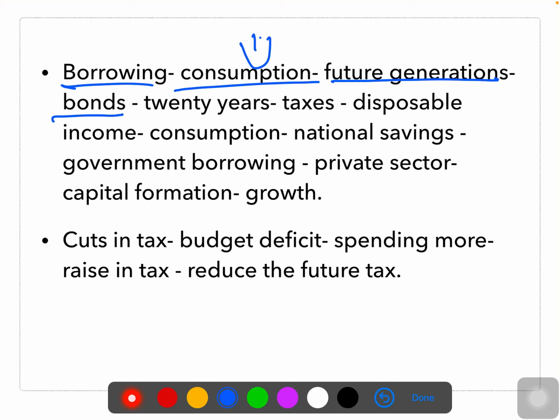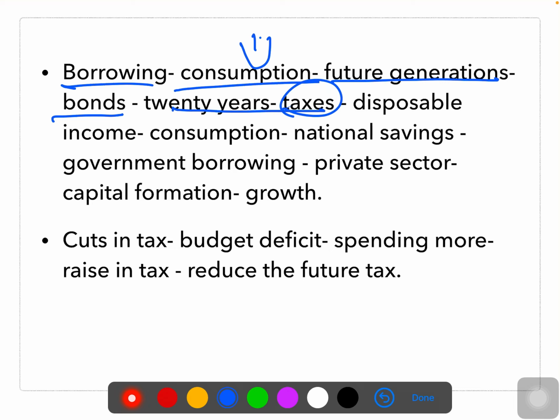It may decide to pay off the bonds after 20 years by raising taxes. Twenty years after, who is going to pay this? Definitely at that time it will be the young population.